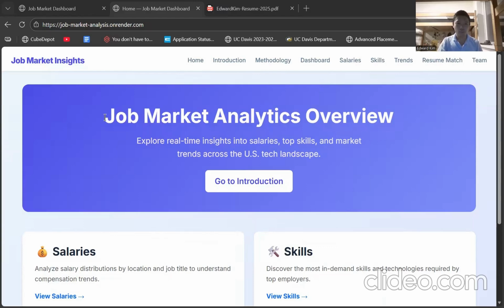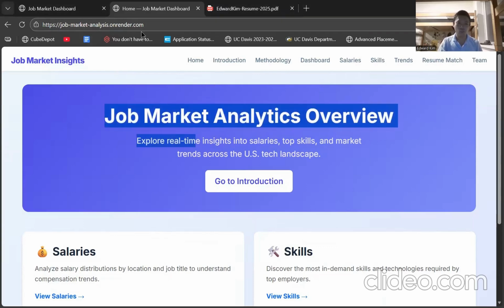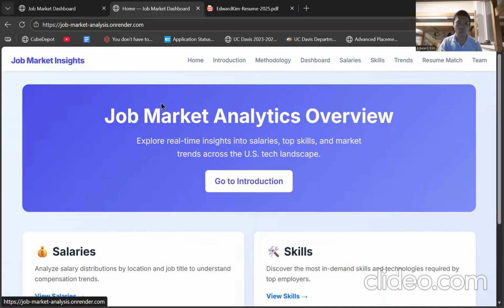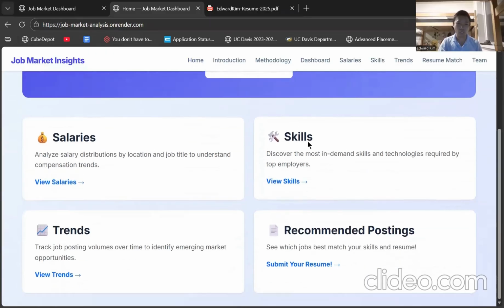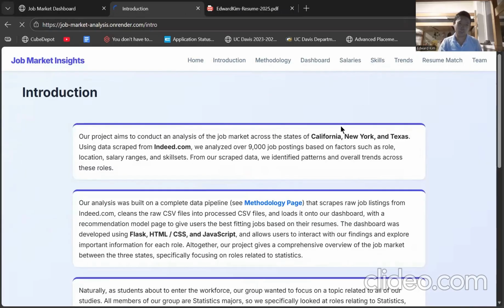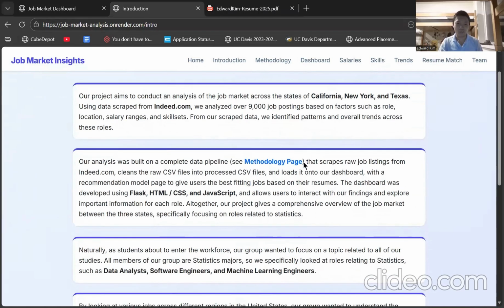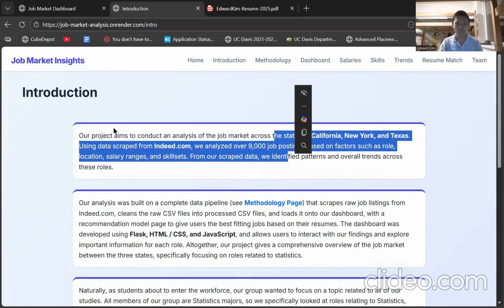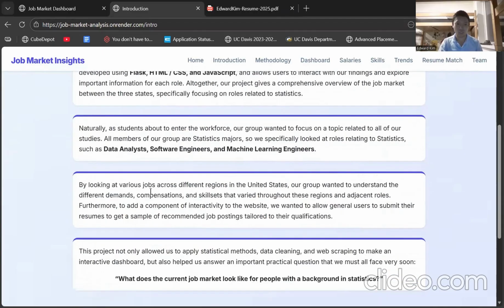Now for the website demonstration. So if you click on this link wherever it's posted, it'll first take you to our homepage, on which you can click on these buttons or these tabs to navigate to the various different pages of our website. So for example, if you just want a summary or basically a repeat of what was in the presentation video, you can retrace our steps.